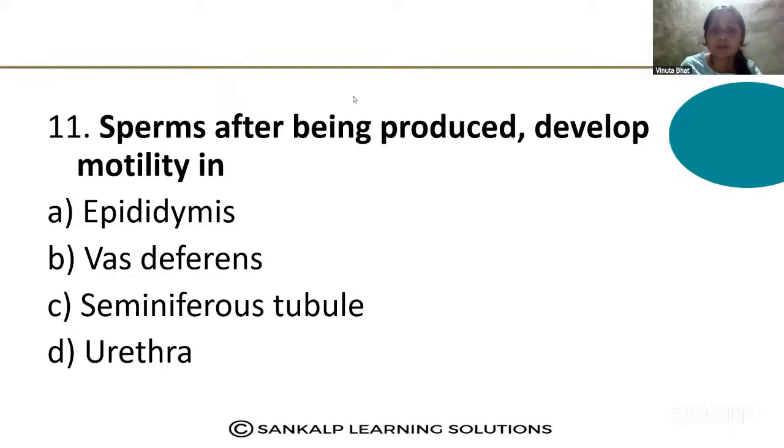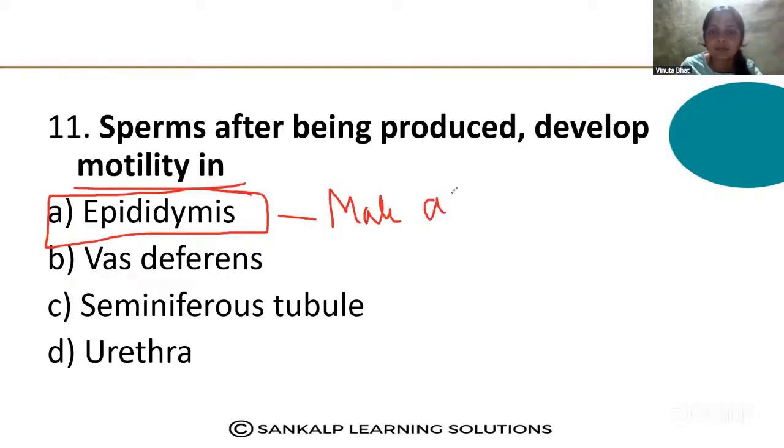The sperms, after being produced, develop motility in the epididymis. That is part of the male accessory duct. So the answer is the first one, epididymis.